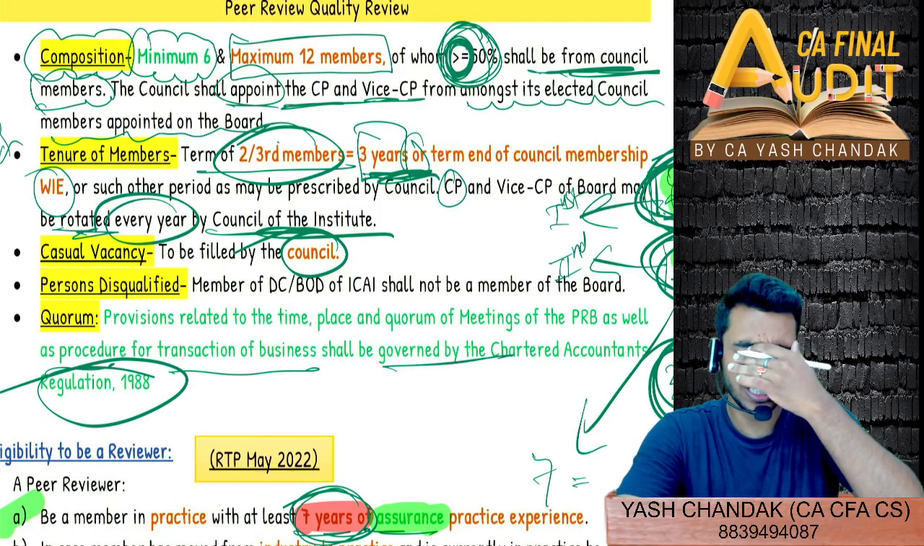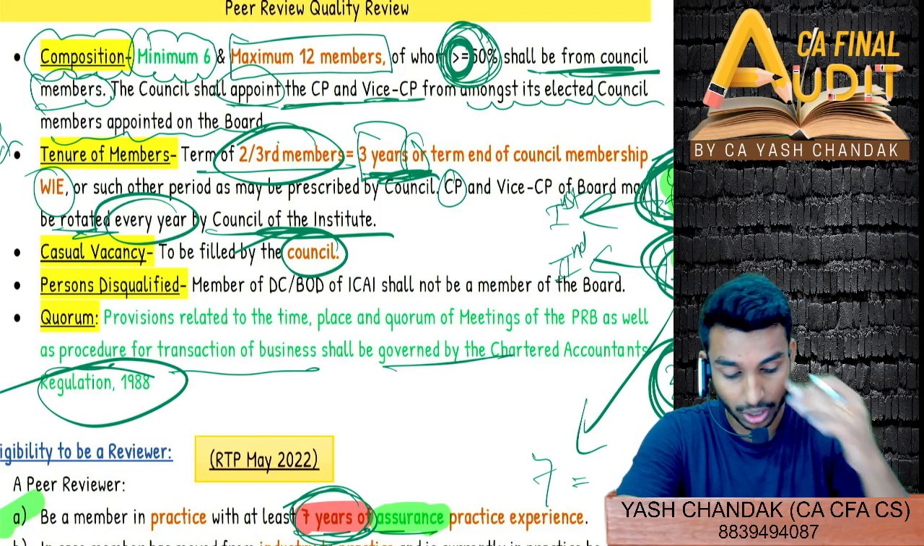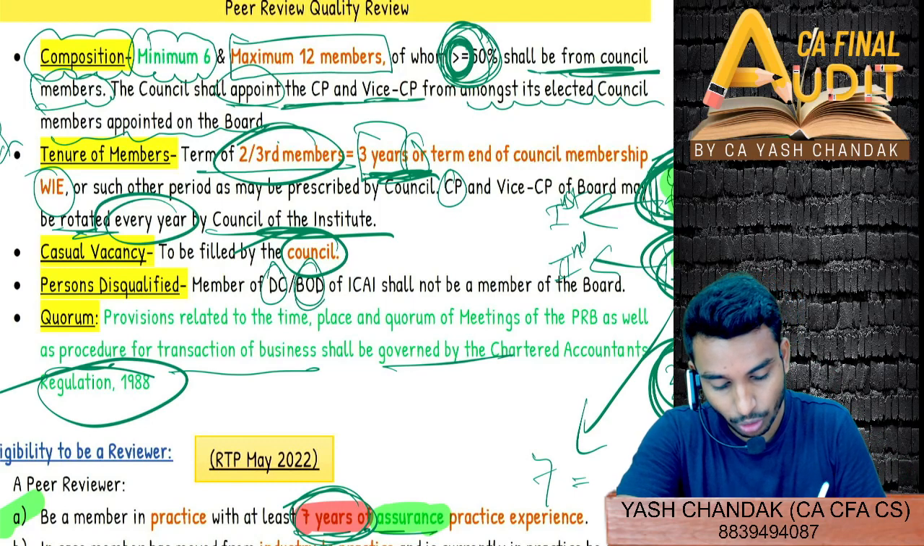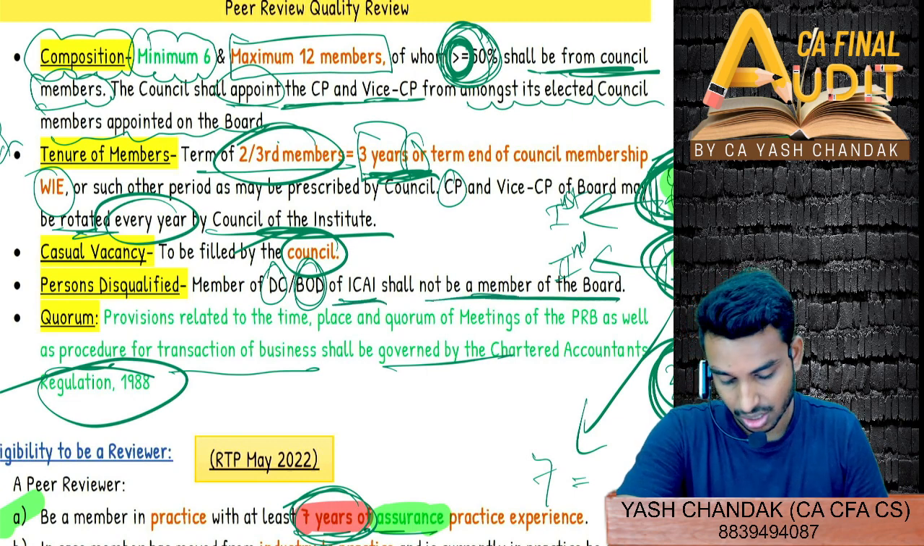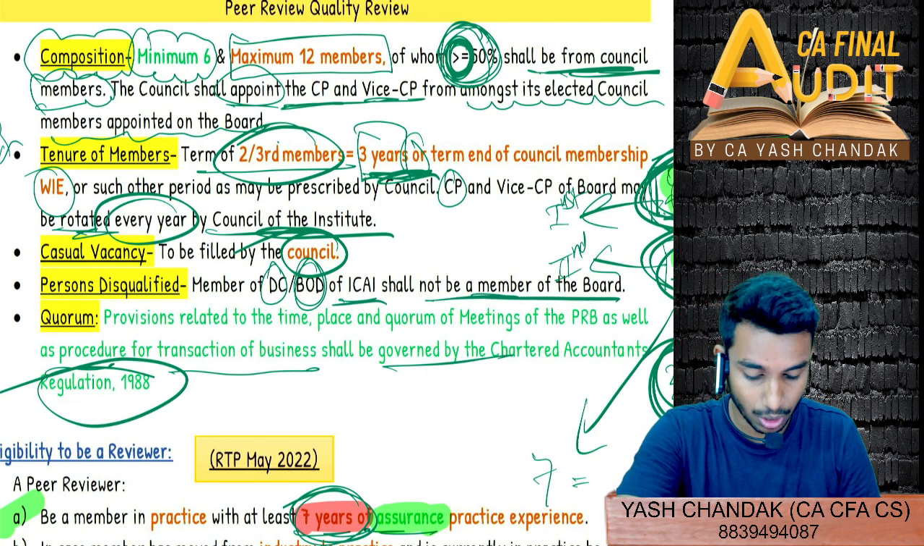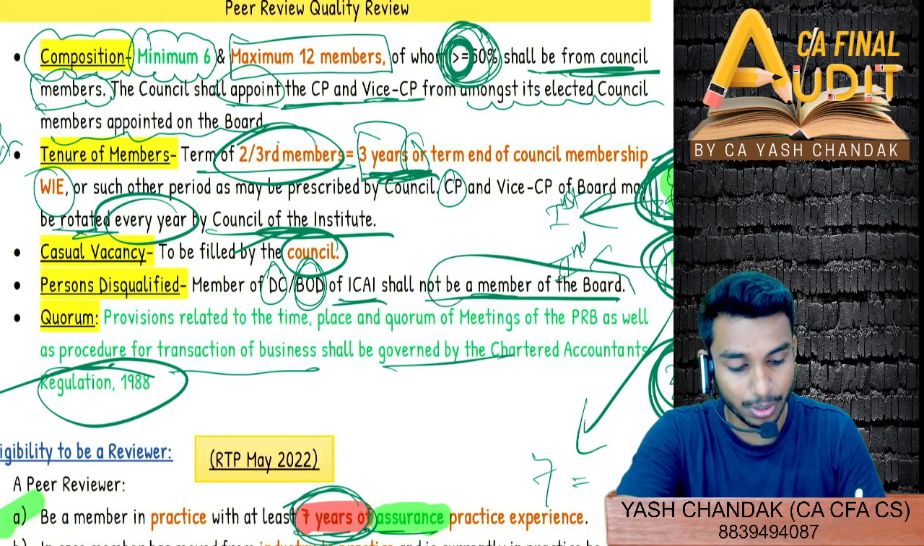For you to get appointed in this peer review board, you should not be a member of what? Disciplinary committee, board of discipline of ICAI. A member of the board of discipline or member of the disciplinary committee of ICAI shall not be a member of the peer review board.